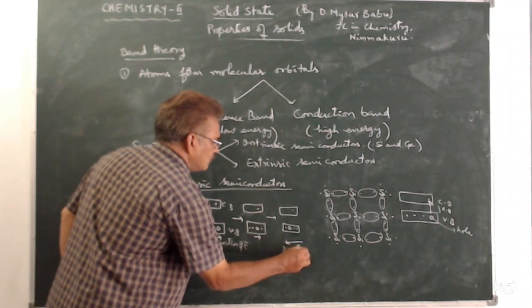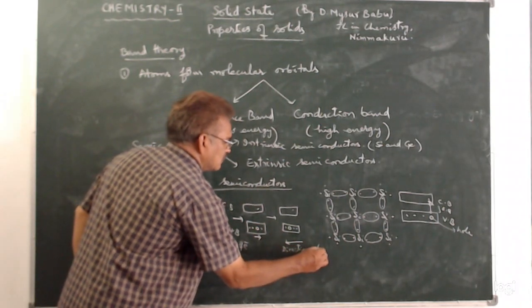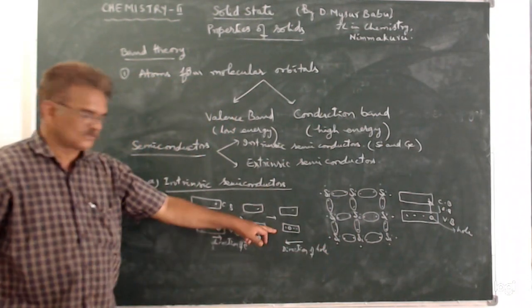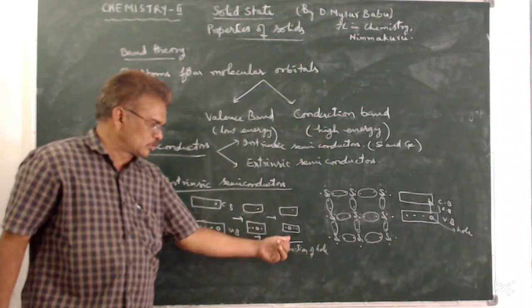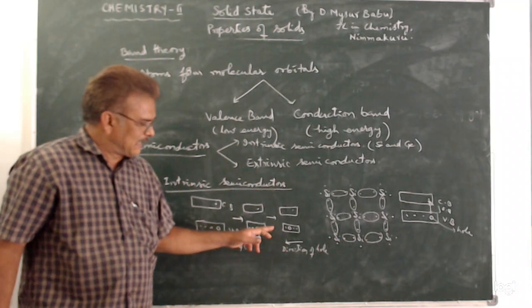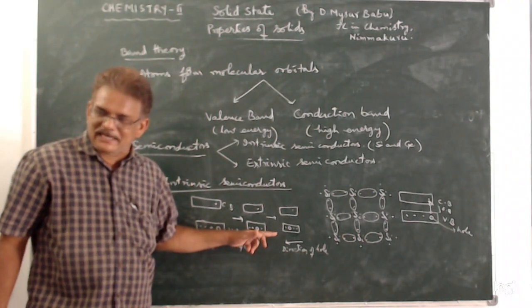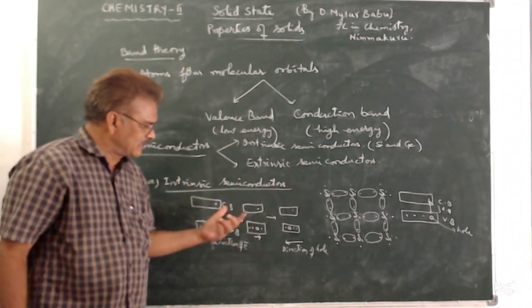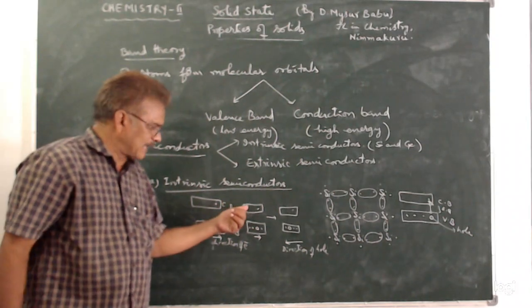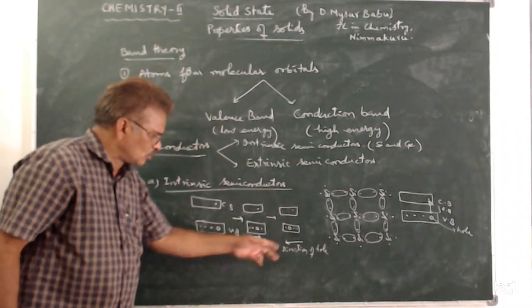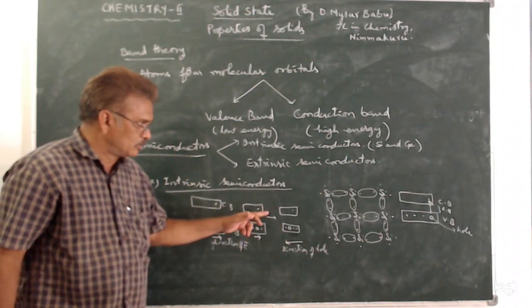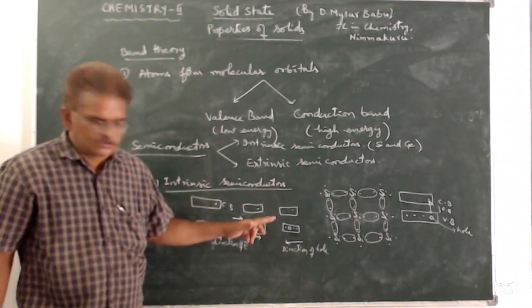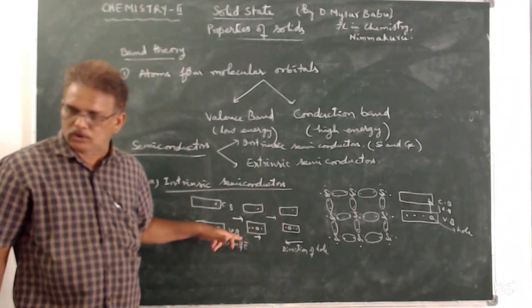The direction of electron is opposite to the direction of a hole. As a hole is also treated as a positive charge, current is due to the flow of electrons and also due to the flow of holes.